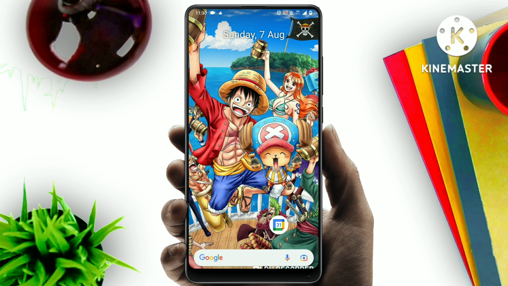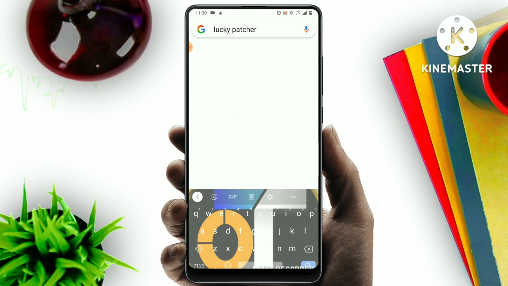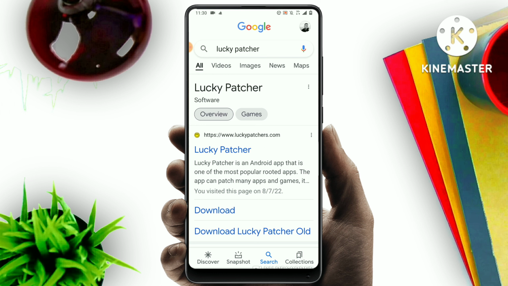Now I'm going to show you guys today how to download Lucky Patcher, okay? So now let's go to Google and search for Lucky Patcher. Now you tap on the first link that appears, okay?